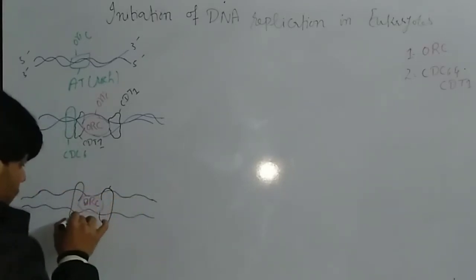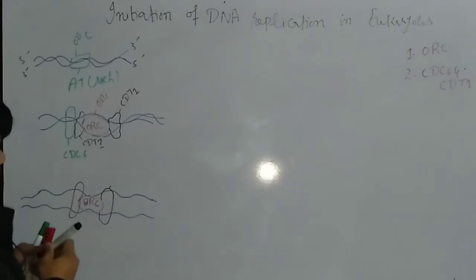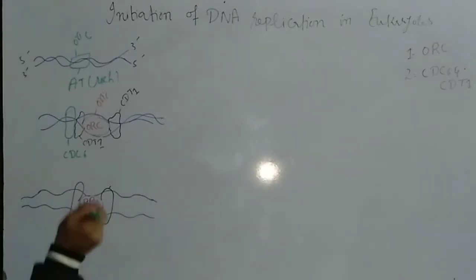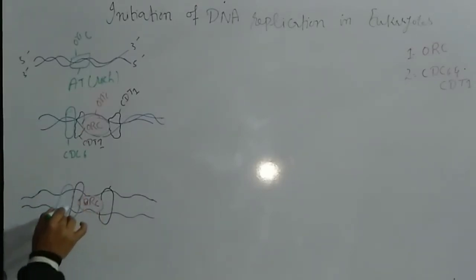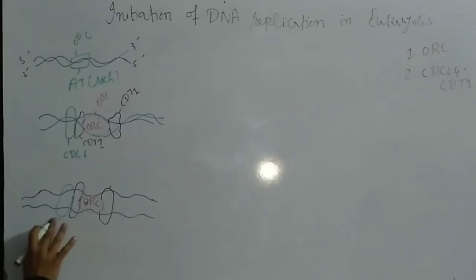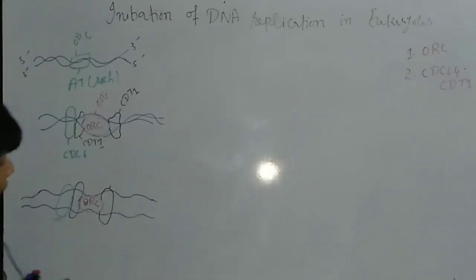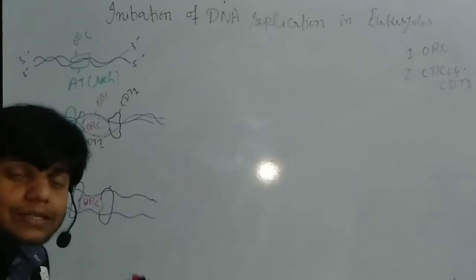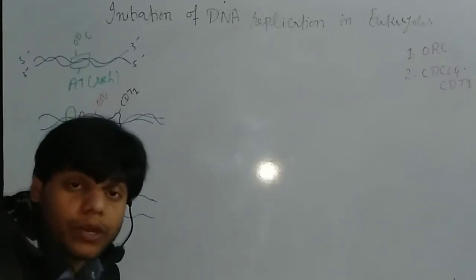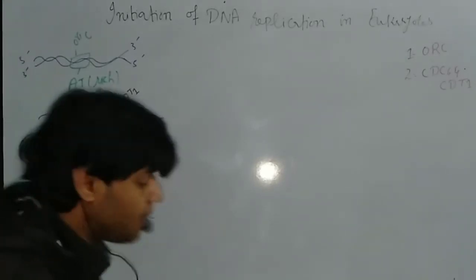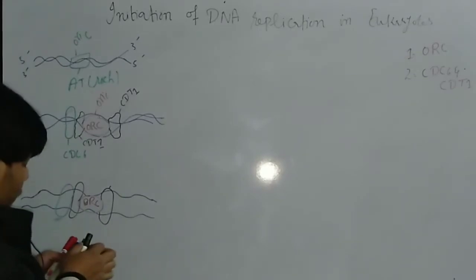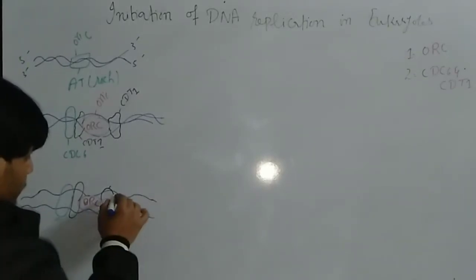This is also CDT1. And after that, we have the CDC6. With this CDC6, we have another protein activated. We call that Mcm protein. So then Mcm protein is also activated.